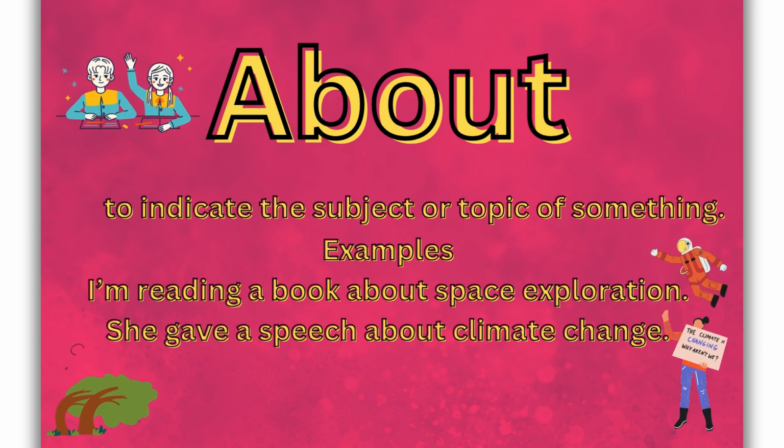First up, we use about to indicate the subject or topic of something. We can see the examples. I am reading a book about space exploration. She gave a speech about climate change. Here about tells us the topic of the book and the speech.